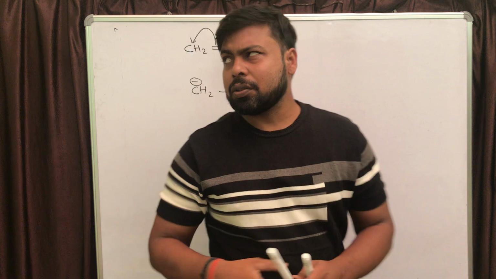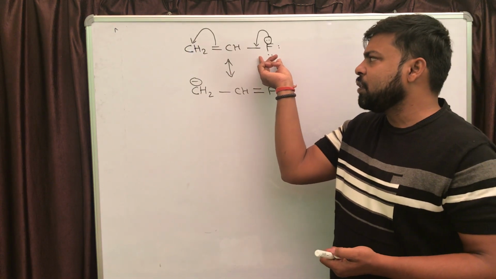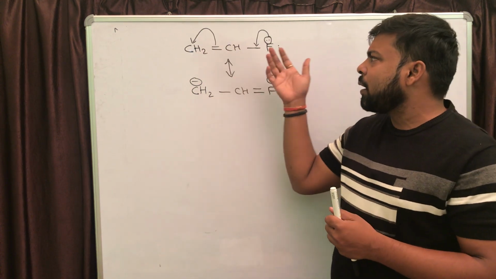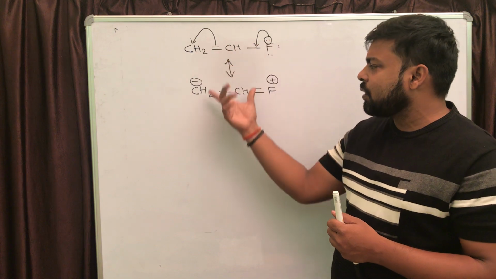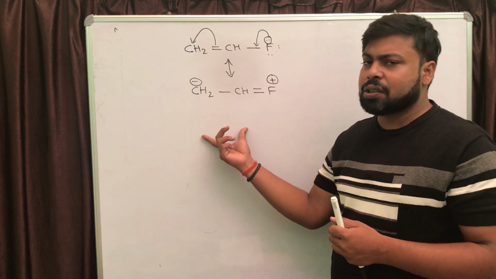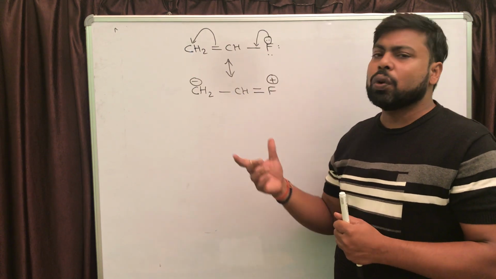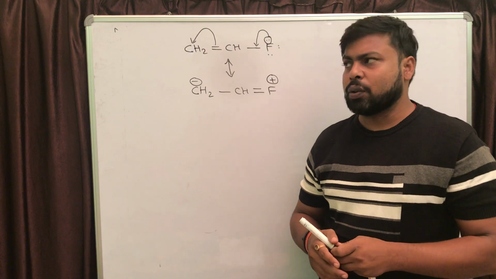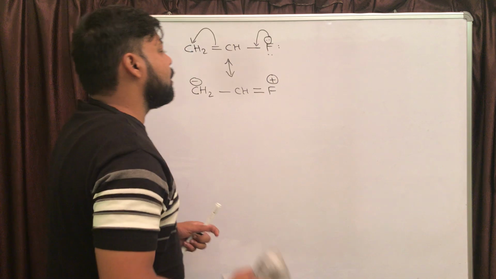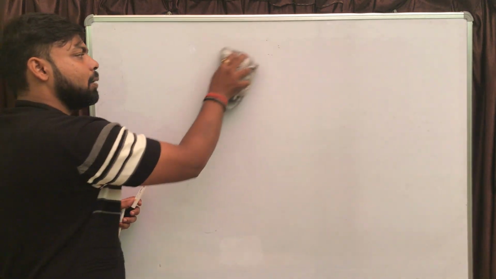In the definition, it is said that if you have an atom or group of atoms directly attached to the pi bond or a series of pi bonds, and in its presence the electron distribution is changed, this change in electron distribution because of the presence of the atom or group of atoms is known as the mesomeric or resonance effect, right?